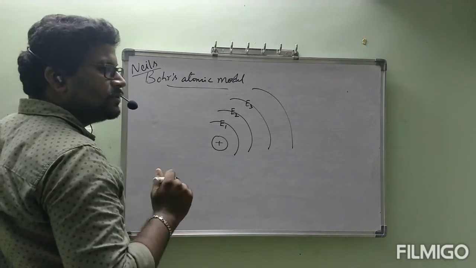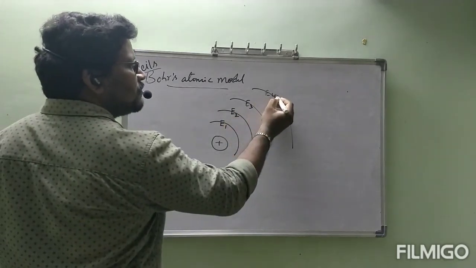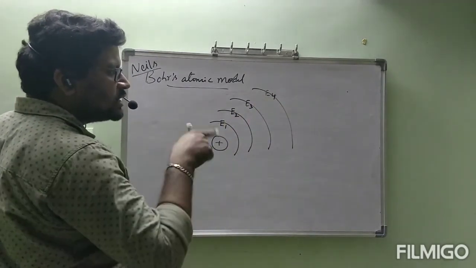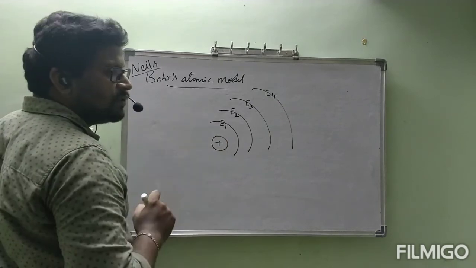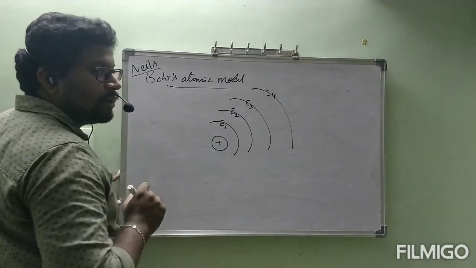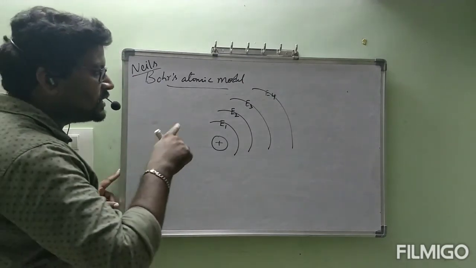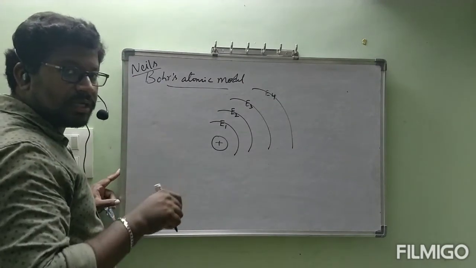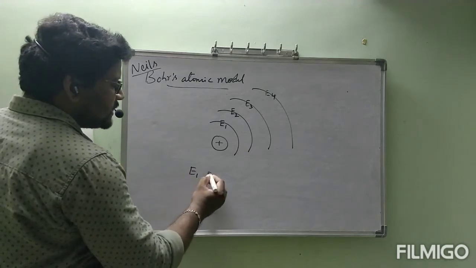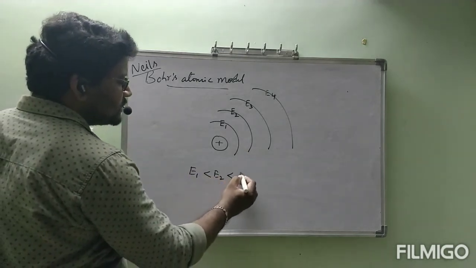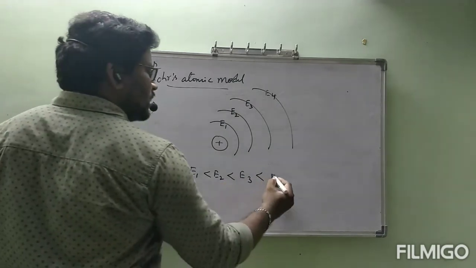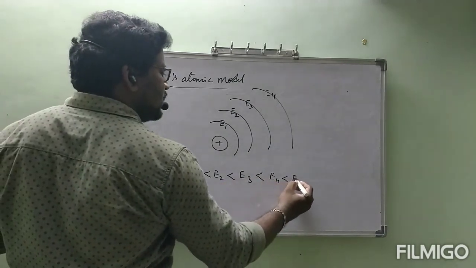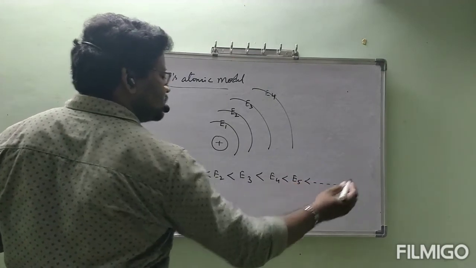Like that it will be continued. Okay. And energy of fourth orbit, E4. If electron is present in fourth shell or orbit, it carries E4. Now Bohr gave one order for this E1, E2, E3, E4. That order is E1 is less than E2 is less than E3 is less than, this is fourth point, E4 is less than E5 is less than, and so on.